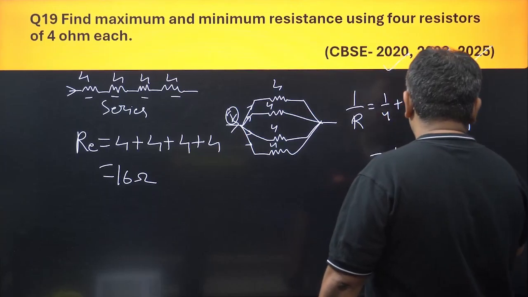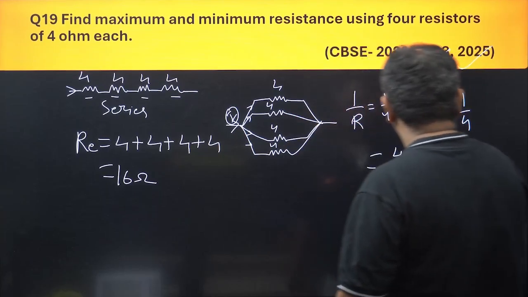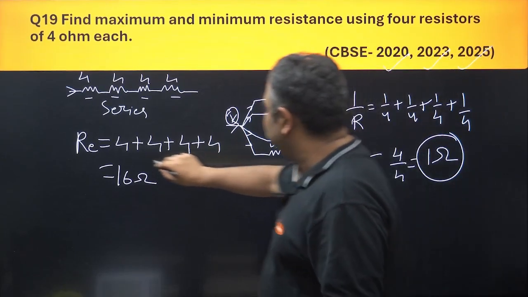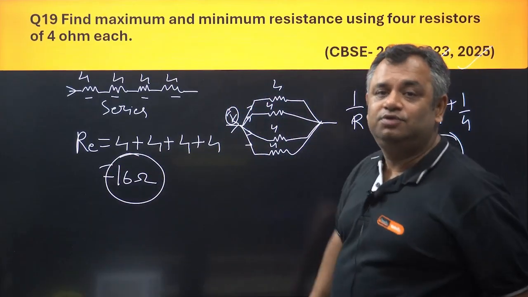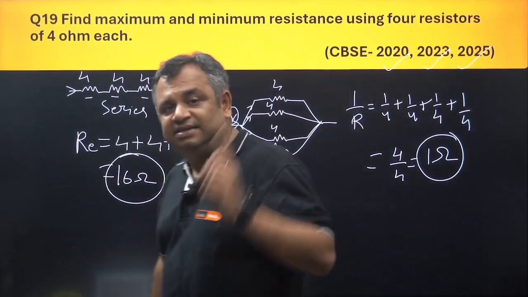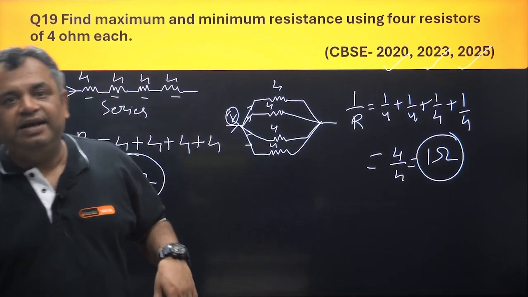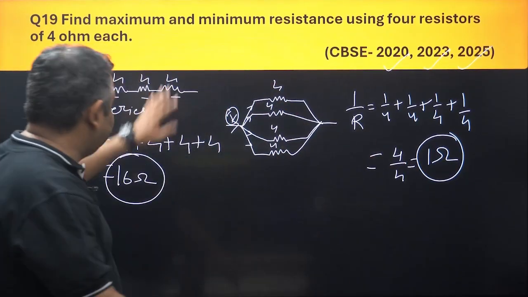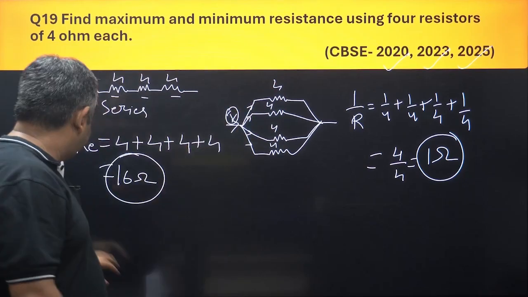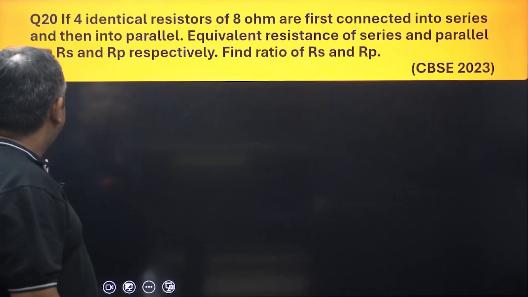Now see, in parallel it is 1 ohm, in series it is 16 ohms. So resistance in series is definitely higher than resistance in parallel, if the same resistances are used. It is proven here. Okay, let's go ahead. Next question.